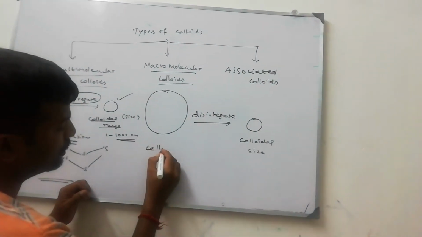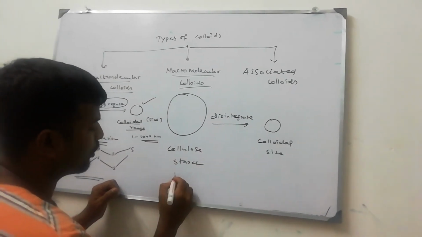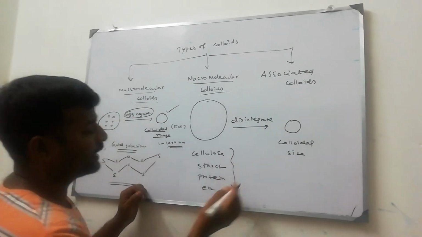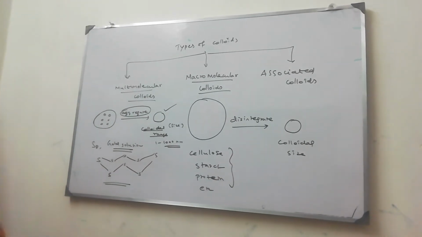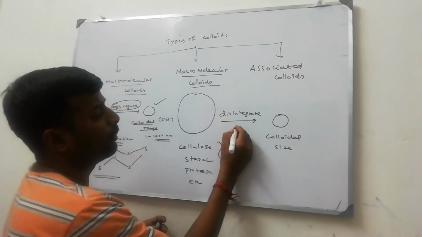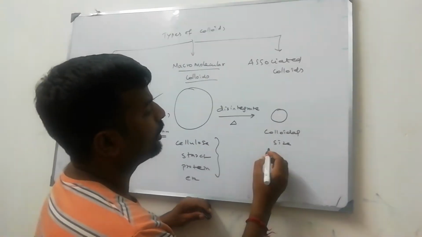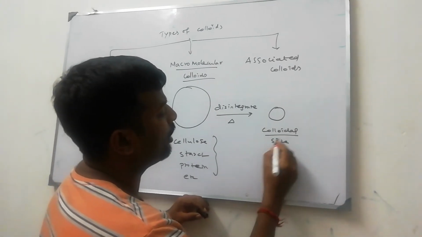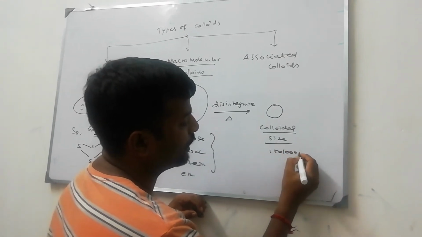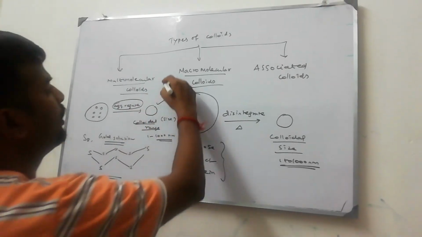Examples: cellulose, starch, proteins, etc. Because they are gigantic size molecules present in our body, they will disintegrate, break down by heating or any other external work, into parts of colloidal size, 1 to 1000 nanometer. Okay, this is the work of macromolecular colloids.